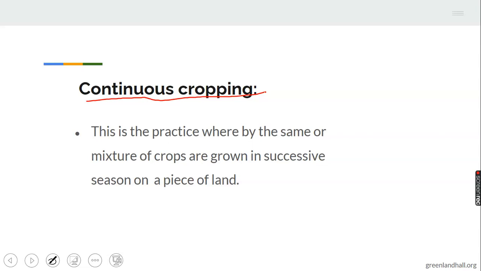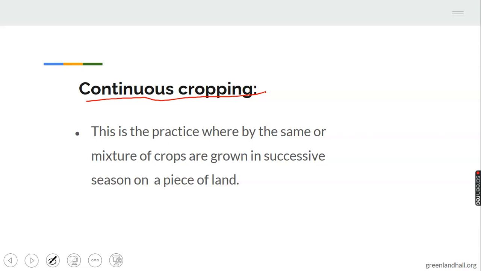People have no land to shift to, so they continue cultivating on that piece of land which is available for them. The system usually leads to loss of soil nutrient because the land is being cultivated year after year. When the farmer harvests the crop, he decides to cultivate that particular year, he cultivates on that same land. And annual crops are usually grown. Take note, annual crops are usually grown under continuous cropping because the farmer needs to harvest the crop and continue cultivating on it.